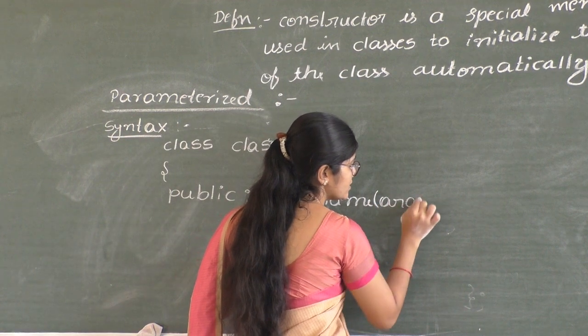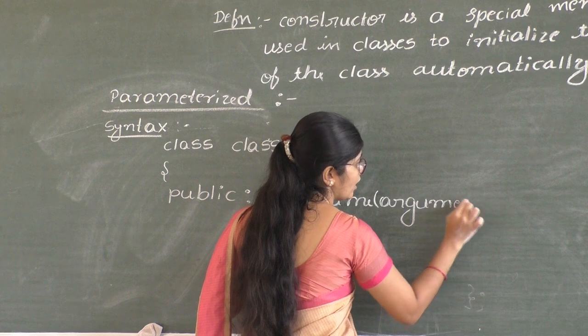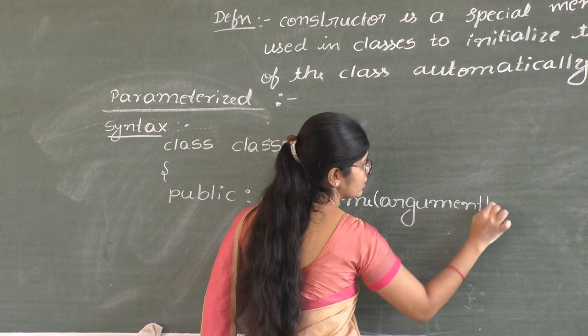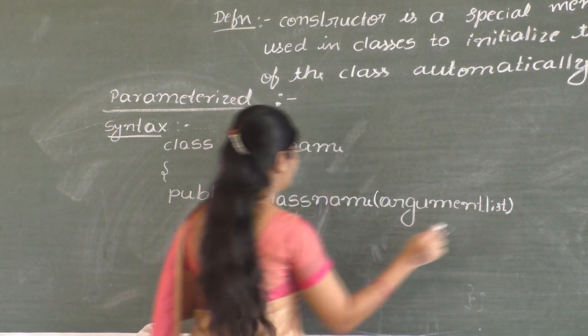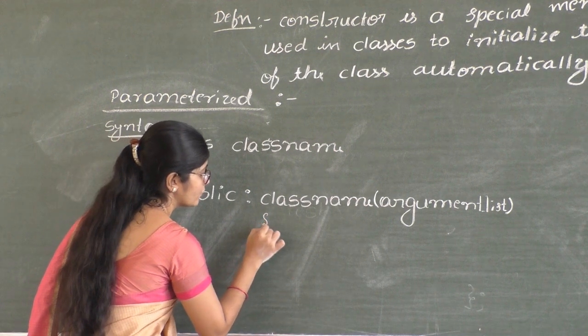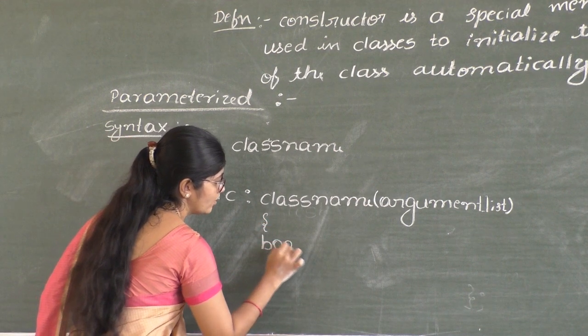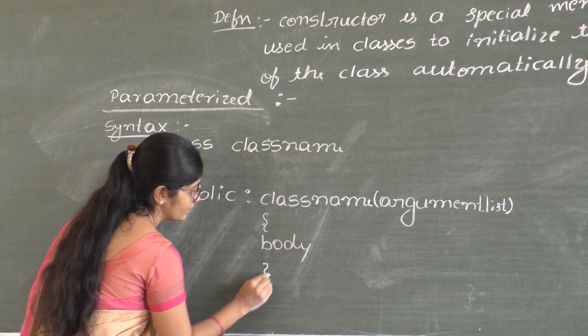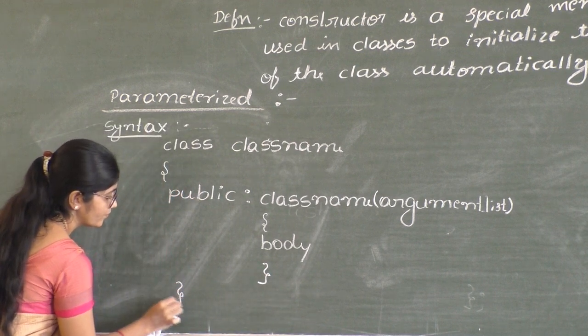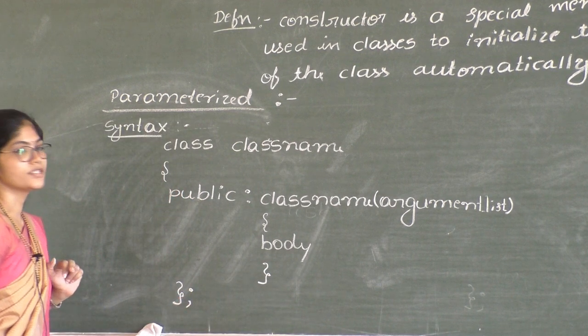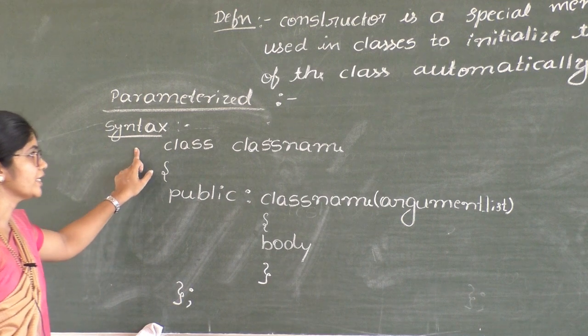See, here we are passing the arguments. Argument list. Open the flower bracket. Here we write the body. So this is the syntax of a parameterized constructor.